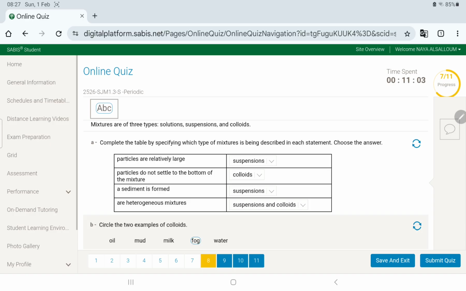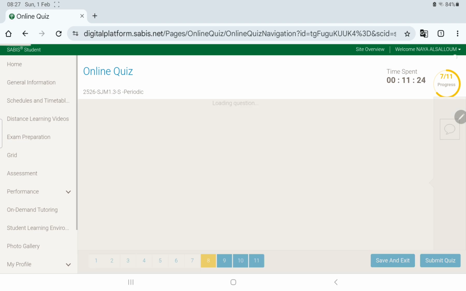Now, another example of a colloid that you should actually know, which is important, is milk. Okay? Now, water for sure is not a colloid, and mud, colloid? No. Mud is suspension, and oil is something else, like completely something else.